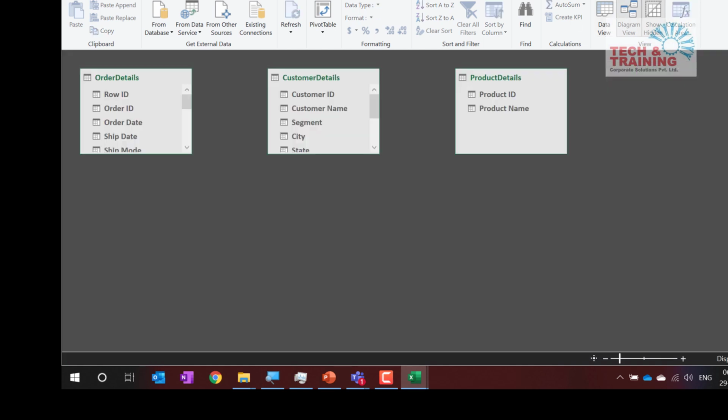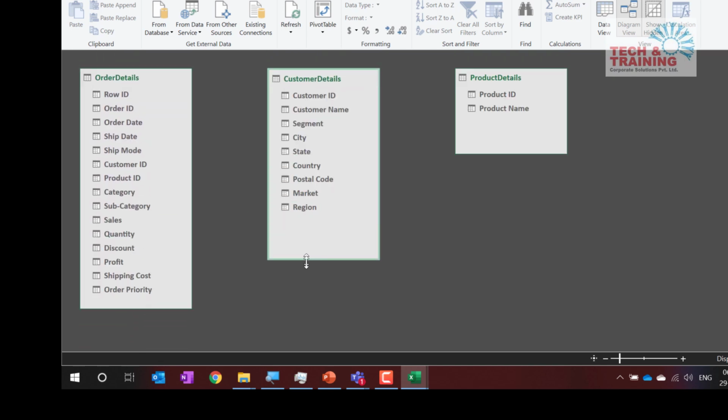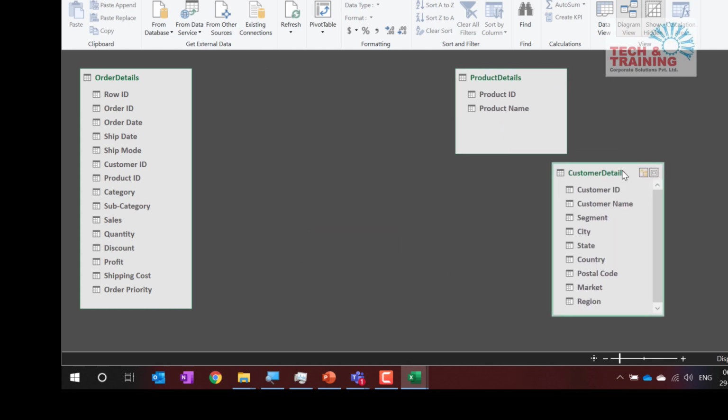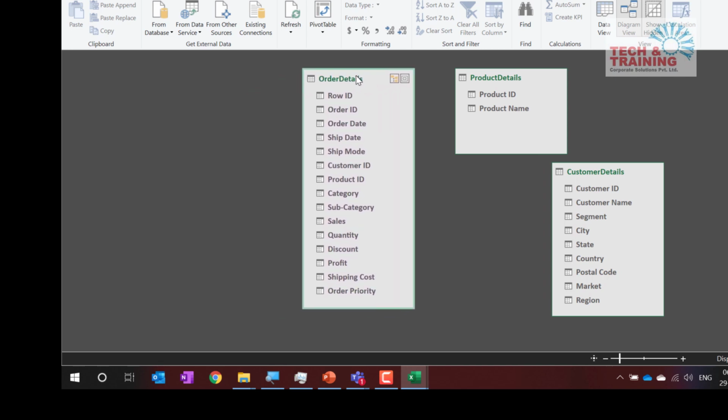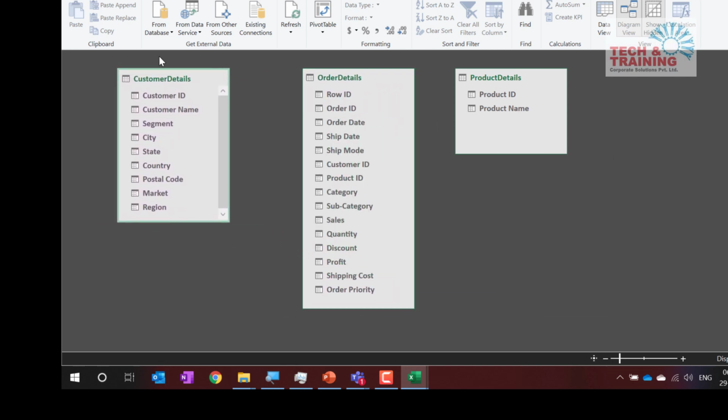When I'm in the Power Pivot window, I go to diagram view, and when I click on diagram view here, you will see that there are three tables that we have created. This is one table, this is another table, and this is the product name table. Orders table is nothing but the common table between these three tables. Now why is the orders table the common table? Let me make you understand this entire concept.